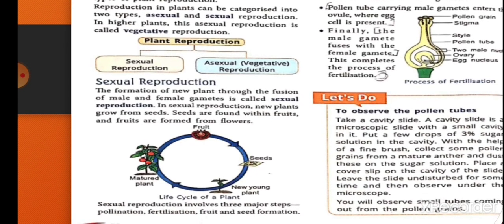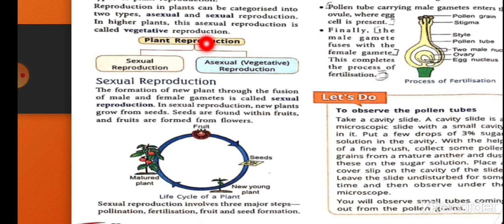Reproduction in plants can be categorized into two types: sexual reproduction and asexual reproduction. What is asexual reproduction? Multiplication of plants without fusion of male and female gametes is known as asexual reproduction.